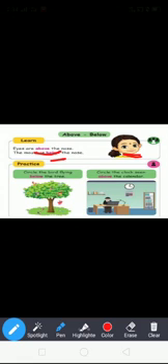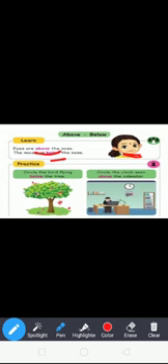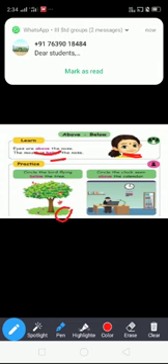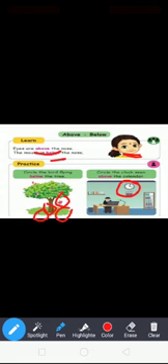First, practice. Circle the bird flying below the tree. How many birds are flying below the tree? Circle the birds. 1, 2, 3, 4. Next, see the next picture. Circle the clock seen above the calendar. Above the calendar.